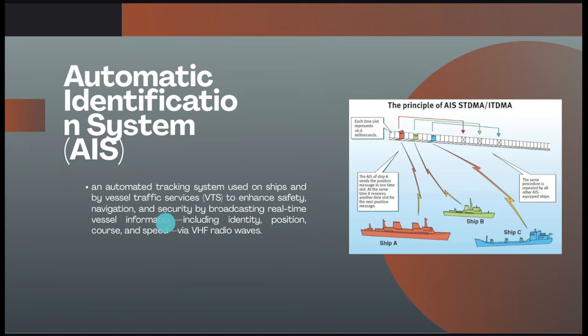So, this is used to enhance the safety, navigating, and security by broadcasting the real-time vessel information, including the identity, the position, the course, and the speed via VHF radio waves.